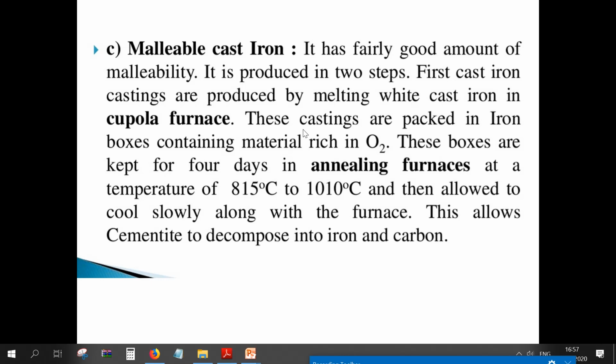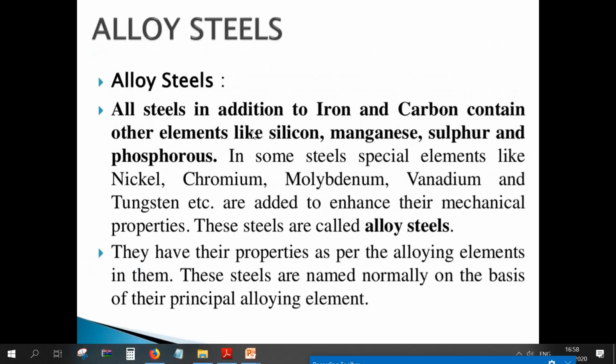Then the third one is malleable cast iron. It has a fairly good amount of malleability. It is produced in two steps. First, castings are produced by melting white cast iron in a cupola furnace. These castings are packed in iron boxes containing material rich in O2. These boxes are kept for 4 days in annealing furnaces at a temperature of 815 to 1010 degrees Celsius, and then allowed to cool slowly along with the furnace. This allows cementite to decompose into iron and carbon. That type of cast iron we call malleable cast iron. Here we follow the process of annealing.